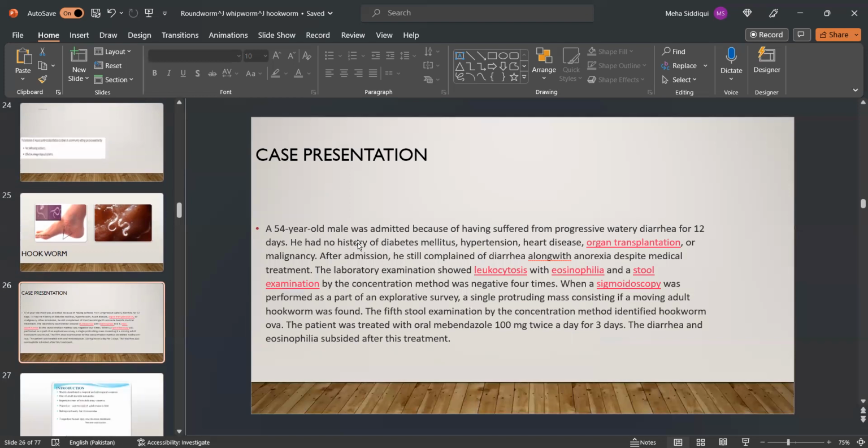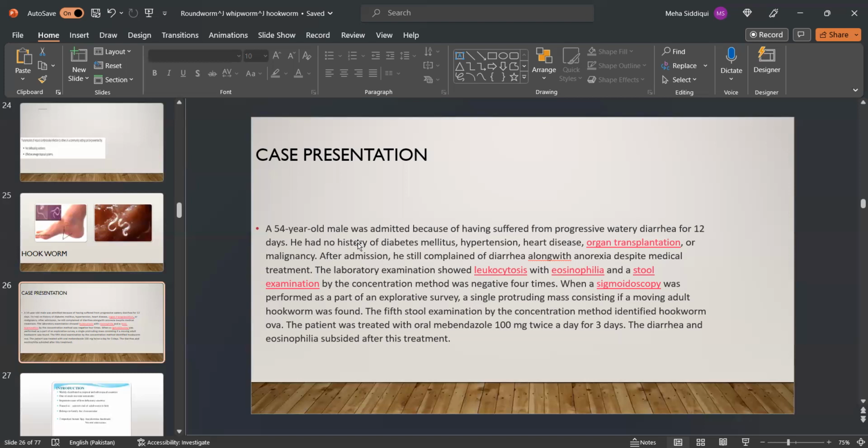Case presentation. A 54-year-old male was admitted because of progressively watery diarrhea for 12 days. He had no history of diabetes mellitus, hypertension, heart disease, organ transplantation, or malignancy. After admission, he still complained of diarrhea along with anorexia despite medical treatment. The labs showed leukocytosis with eosinophilia, and stool examination by the concentration method was negative 4 times.